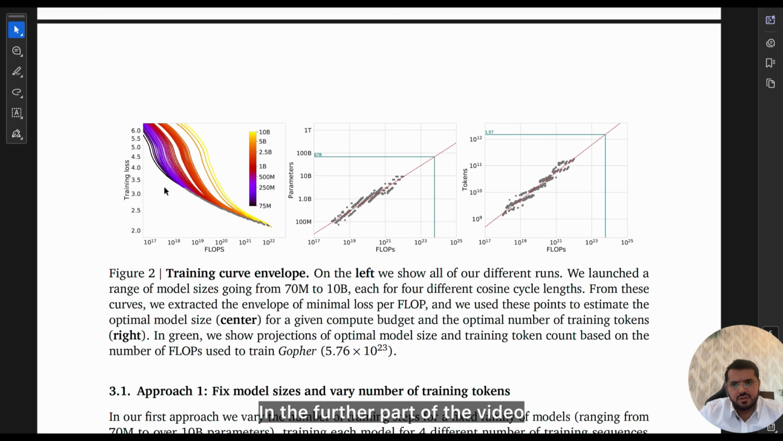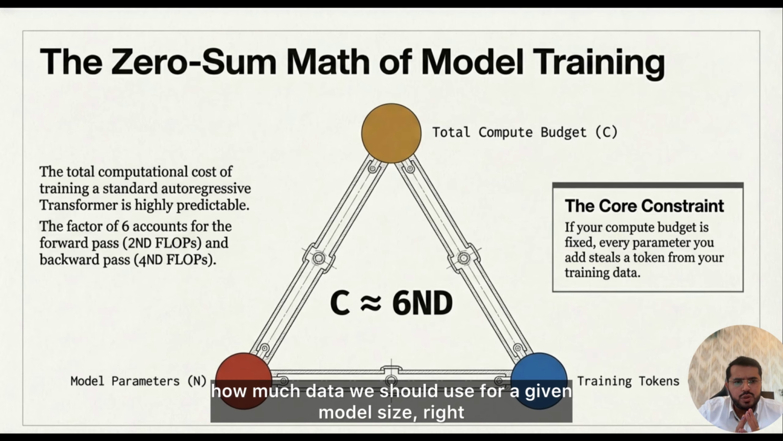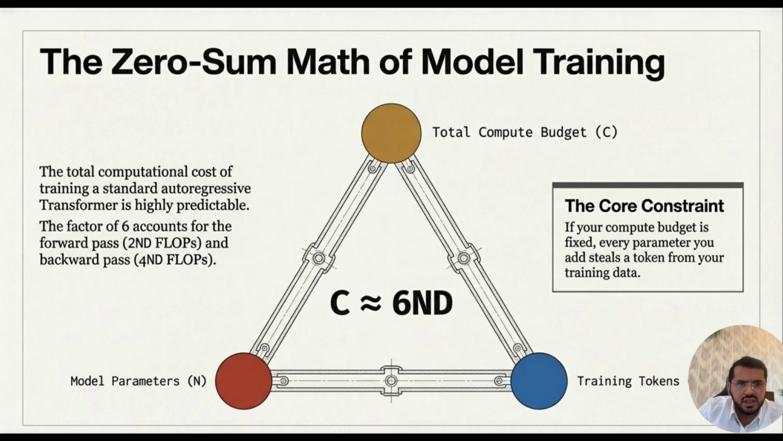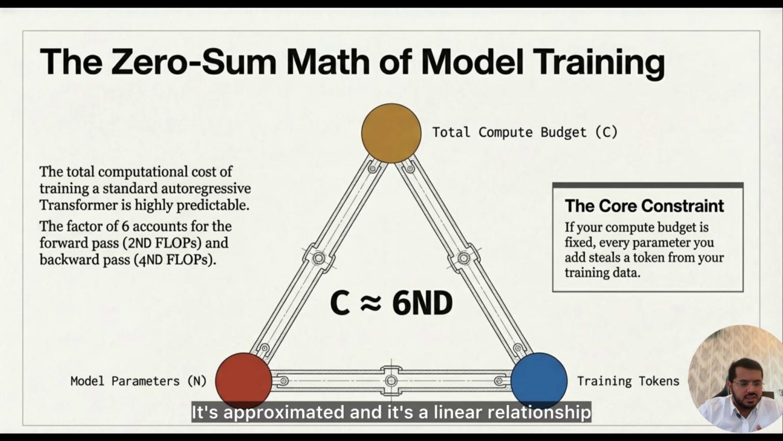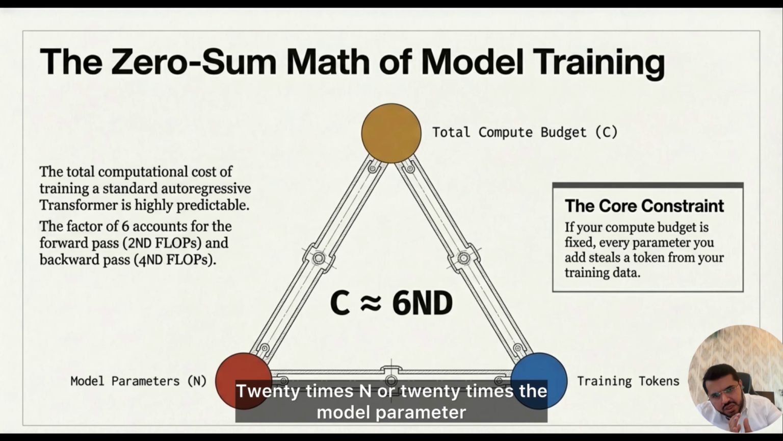So in the further part of the video, we are going to derive the whole Chinchilla scaling law, a scaling law that tells us exactly how much data we should use for a given model size. So basically the relationship between N and D, since compute is fixed. How do we fit the scaling relationship? The relationship is approximated as a linear relationship. The optimal number of training tokens is 20 times N, or 20 times the model parameters.